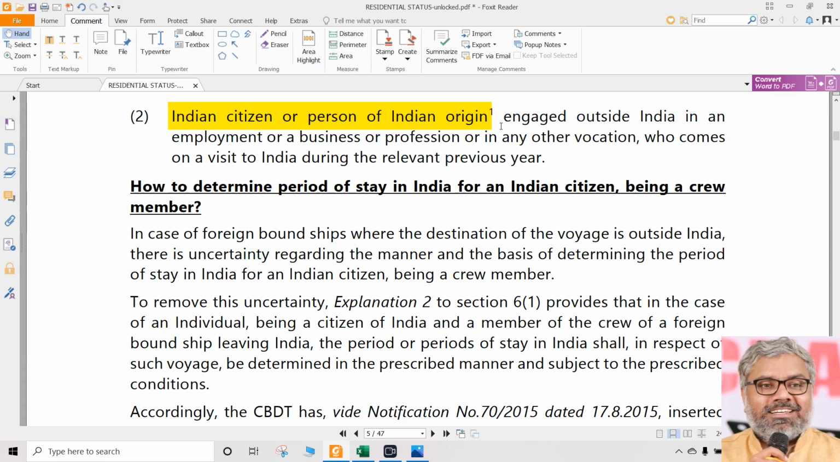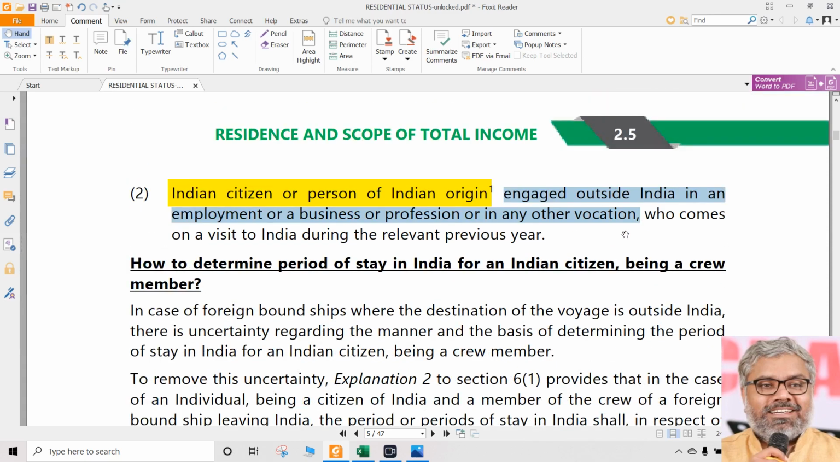What is he doing? He is engaged outside India in an employment or business or profession or in any other vocation. So we don't care. Means everything is there, no? Employment, business or any other vocation is there. Means he is outside India basically. Don't worry about the other things. Where is this guy normally? Normally he is outside India. Now what is he doing? He is coming on a visit to India during the relevant previous year.